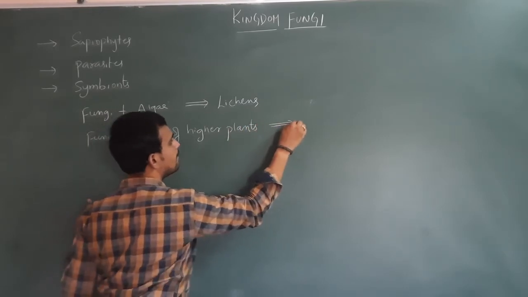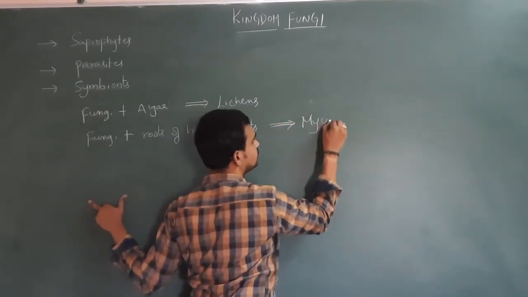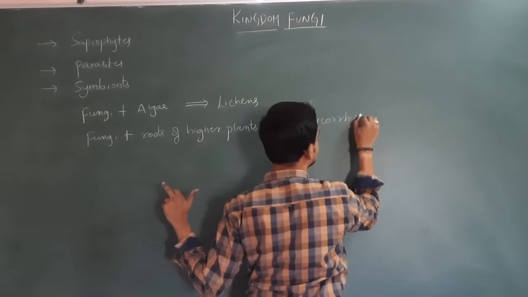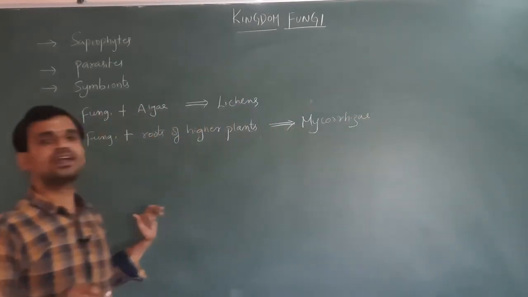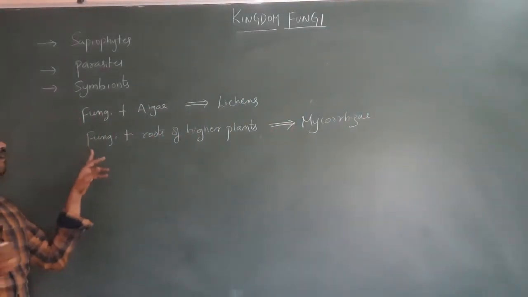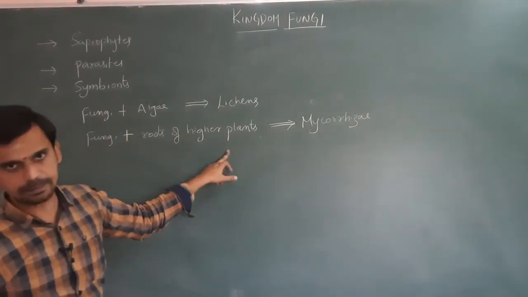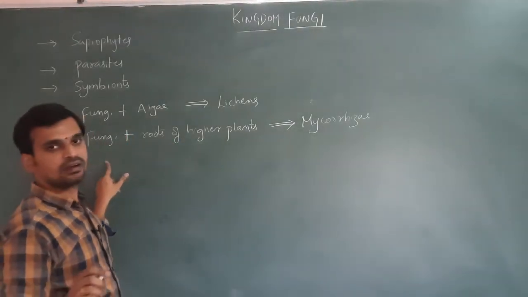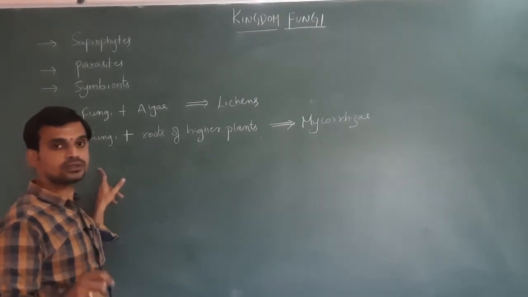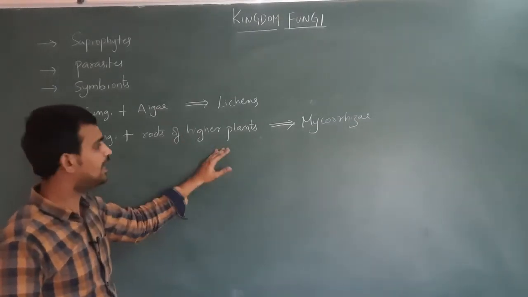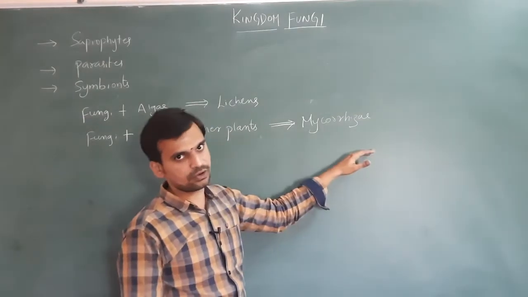It is called mycorrhiza. So what is mycorrhiza? Fungi showing symbiotic association with the roots of higher plants is called mycorrhiza.